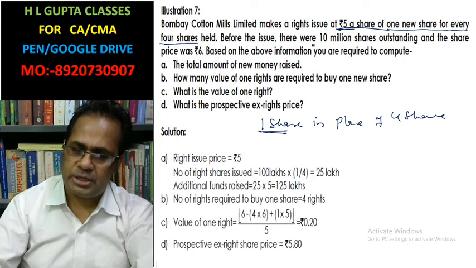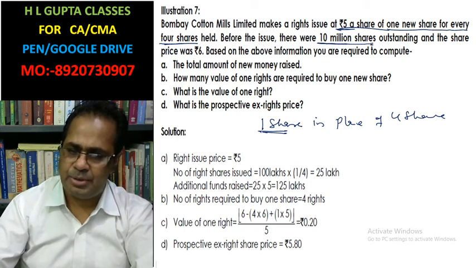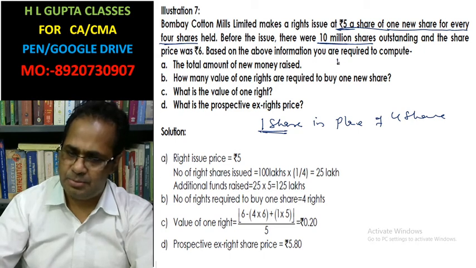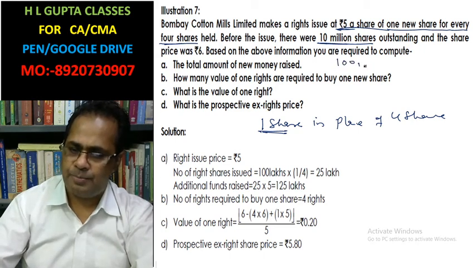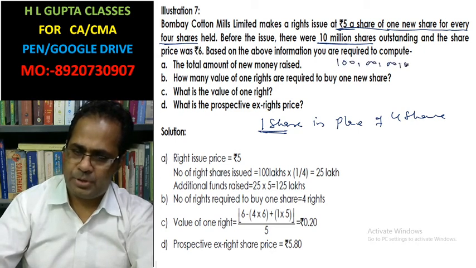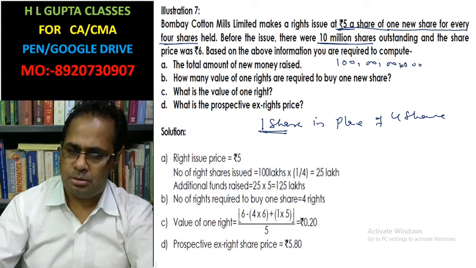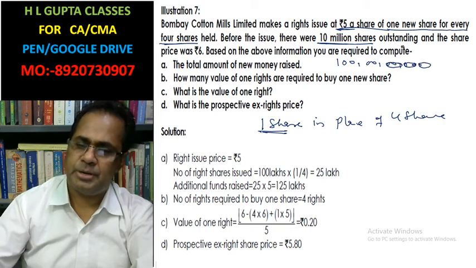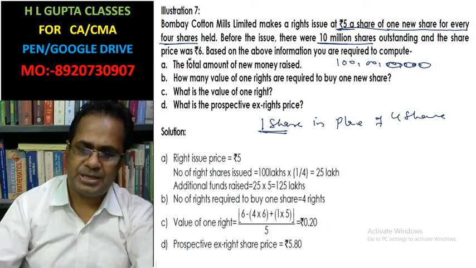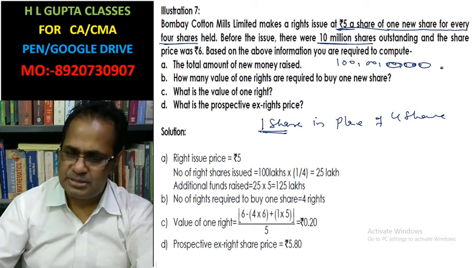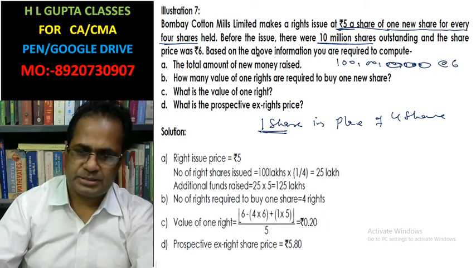Before the issue, there are 10 million shares, which means 1 crore, or 100 lakh shares, outstanding at a price of rupees 6.